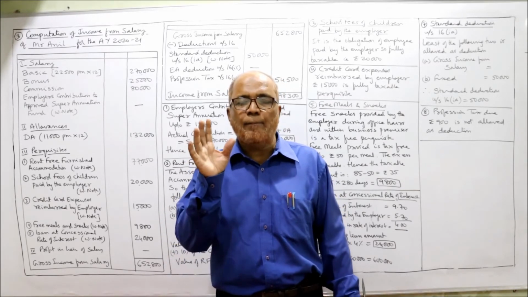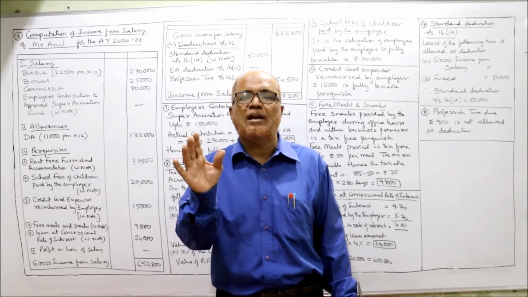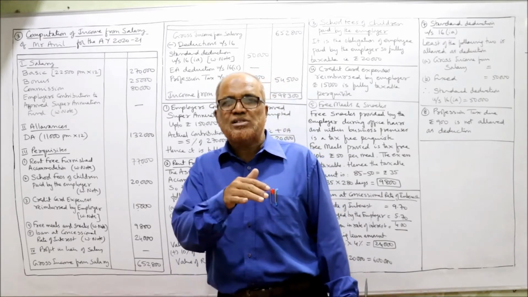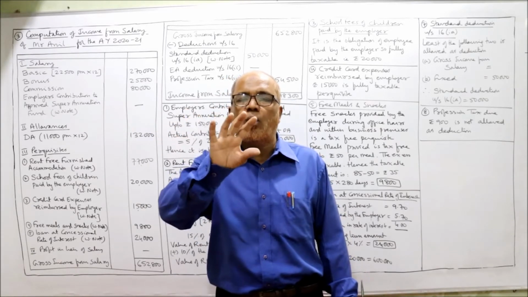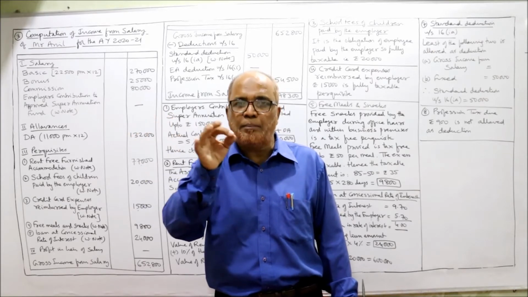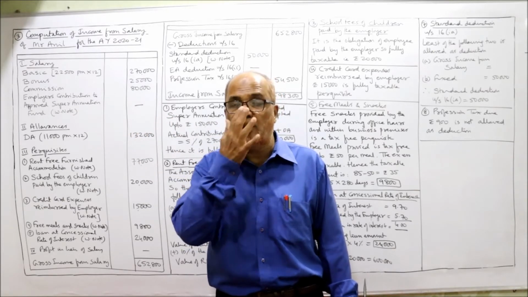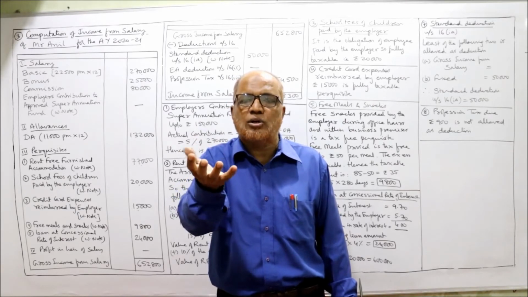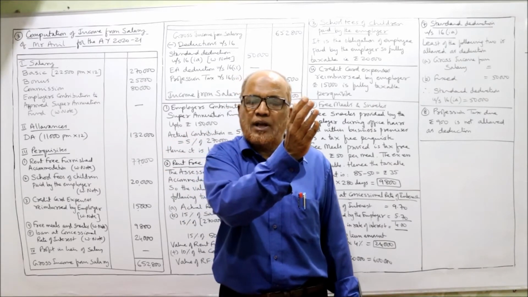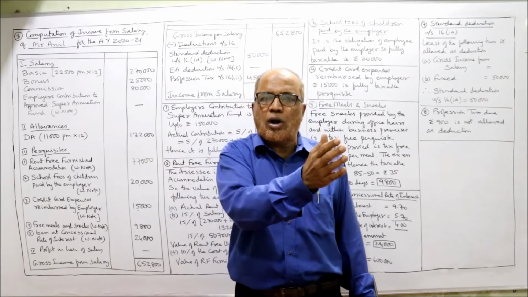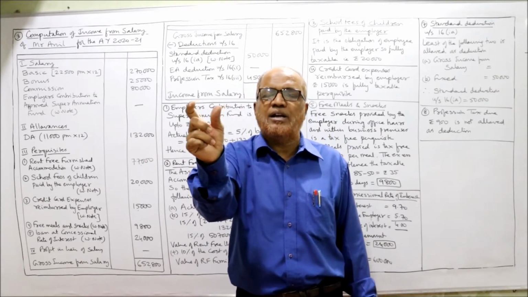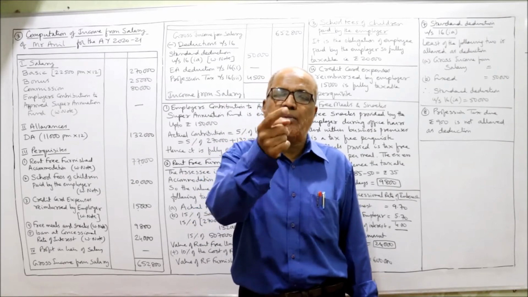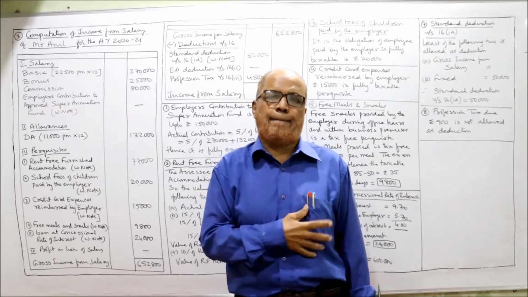I have given the complete explanation about this rent-free accommodation in perquisites in the last video. In the previous theory videos, I have explained all the perquisites in detail, and particularly this rent-free accommodation I have explained a lot. So watch that video on how to find out the value of rent-free accommodation. 2 types of employees, government employees, non-government. For government employees, rent fixed by the government is the value of the perquisite. For non-government employees, we have to see whether the accommodation is owned or hired.